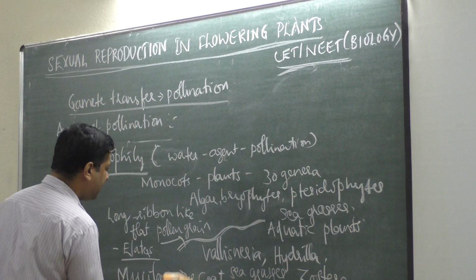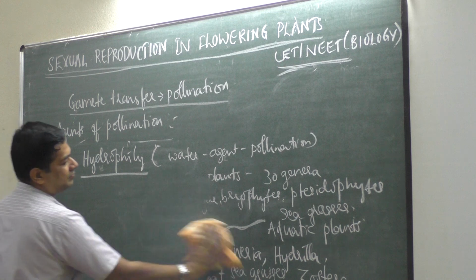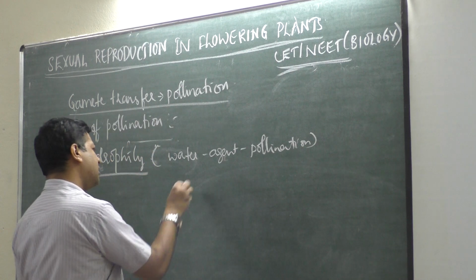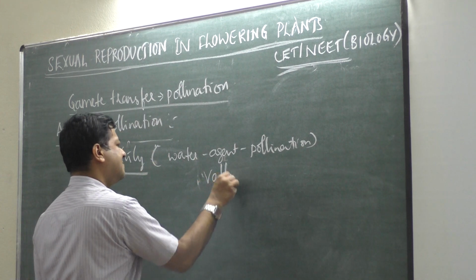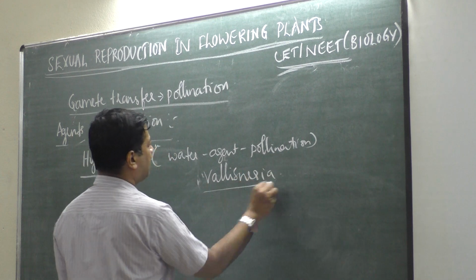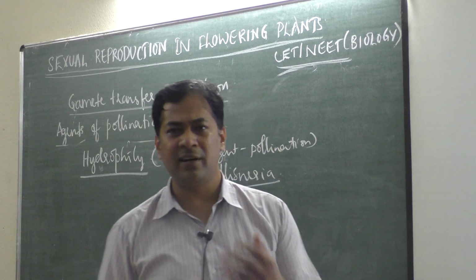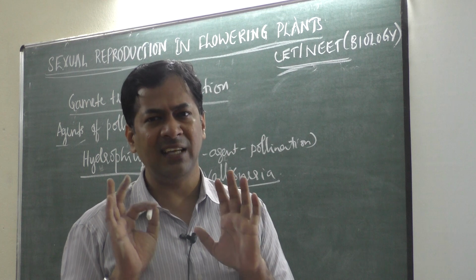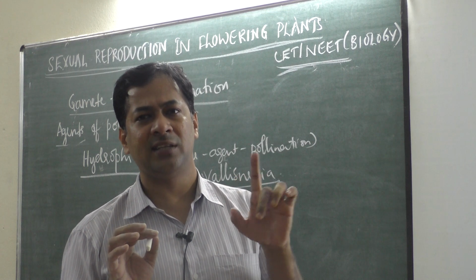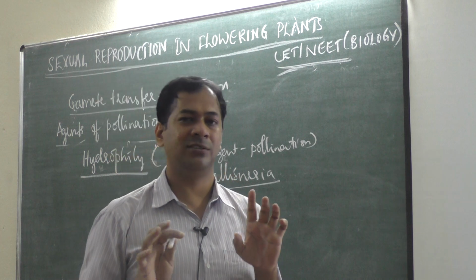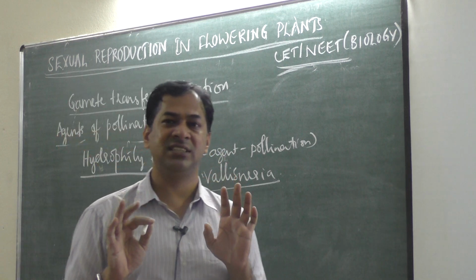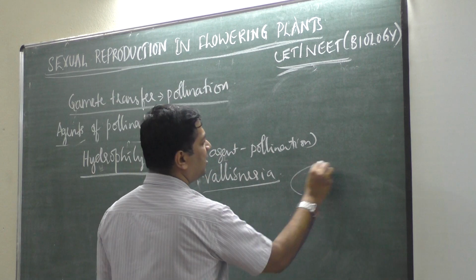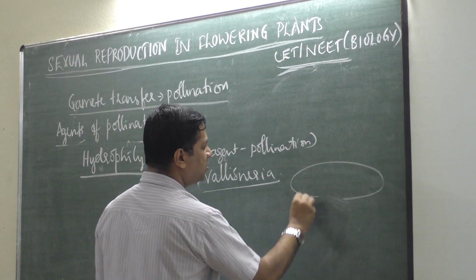Then in Vallisneria, which is an aquatic plant, a special type of pollination happens. You know this. I am not teaching here because you have already learned this. My teaching is very slow, I don't teach in this way. Only for wind pollination I need 1 class to explain. But this is a NEET class, you have already learned, and I am discussing the synopsis. So in Vallisneria, a huge flower is there.